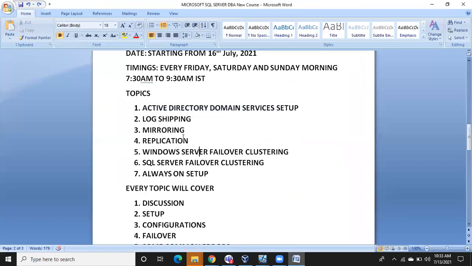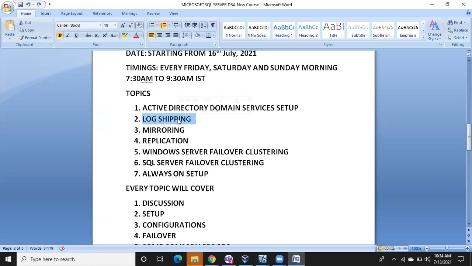So what topics are we going to cover? First, we are going to complete Active Directory domain services. We are going to discuss how to configure Active Directory and what kind of domain we are going to configure. Everything will be discussed. It is easy, not a big deal. It's a Windows topic, but to practice everything, we are the Windows team and the SQL DBA team, so we have to configure it. It's good to have knowledge of Active Directory domain services also. I'll help you with how to fix it, how to create it, and how to configure it.